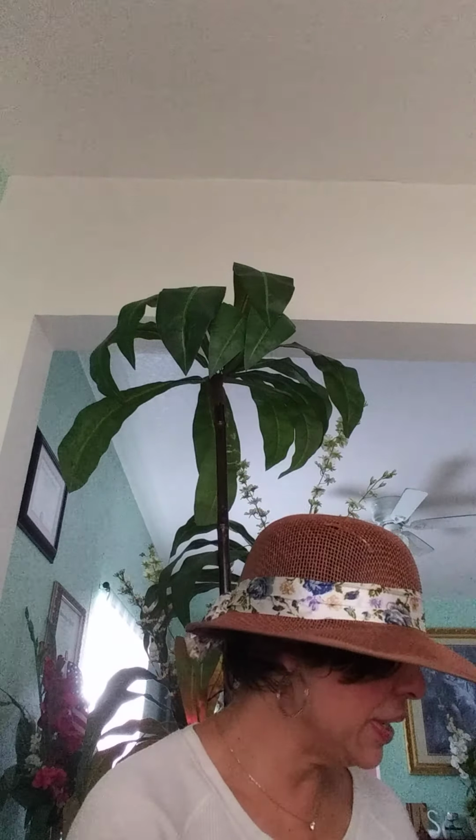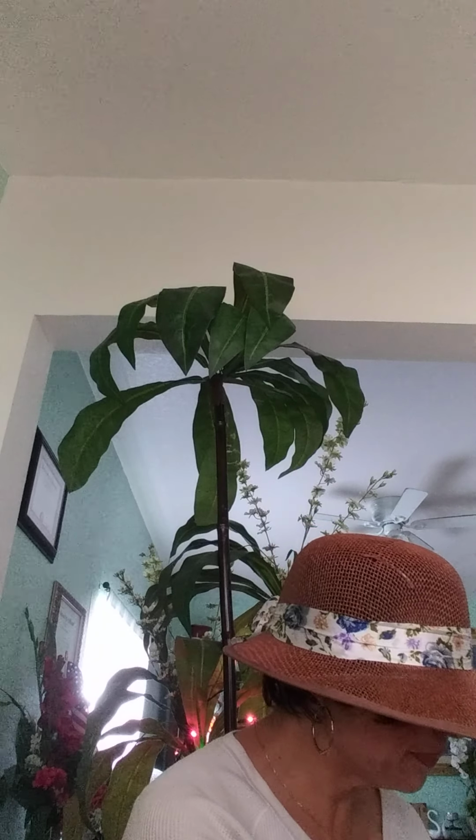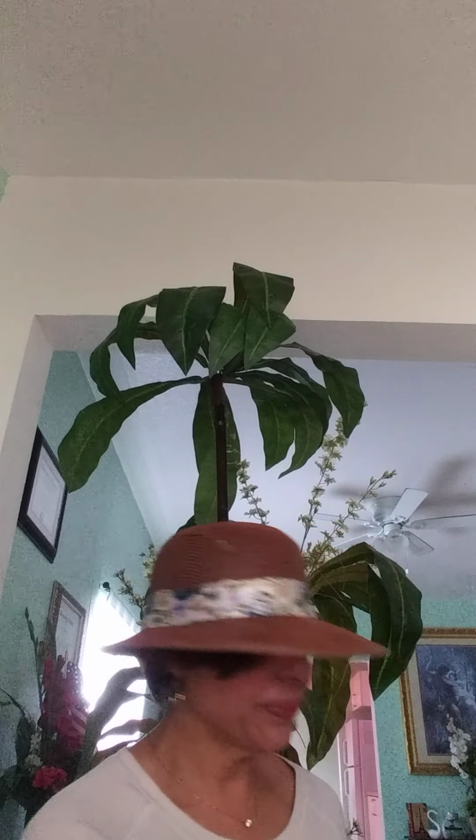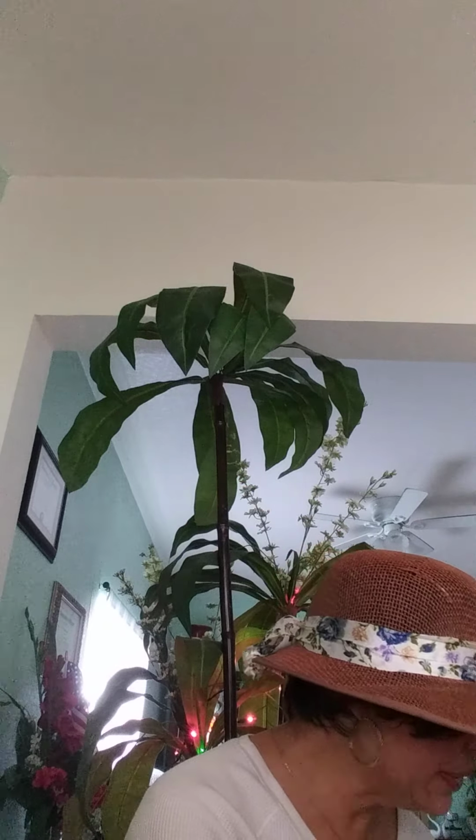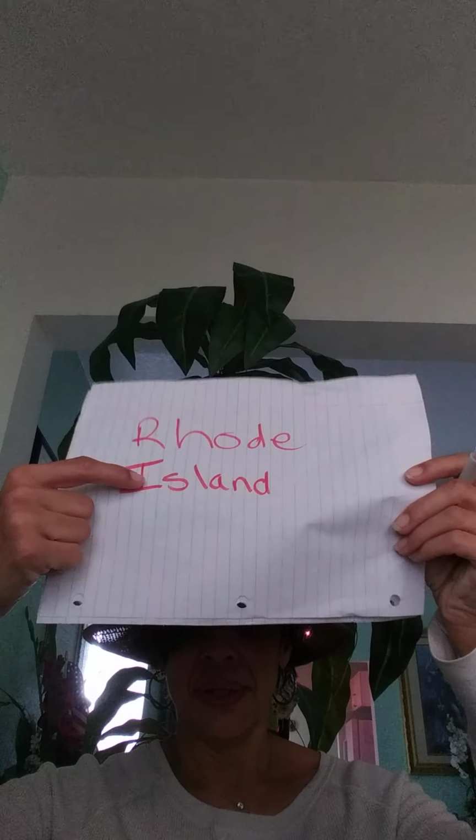R-H-O-D-E. There's an H in there. R-H-O-D-E. In fact, it looks like this. Rhode, not road to drive. Rhode Island is R-H-O-D-E. And we know that island has a silent S in there, yes? Even though we don't say Iceland, we say island, but there is an S. So Rhode Island is the smallest, tiniest state.